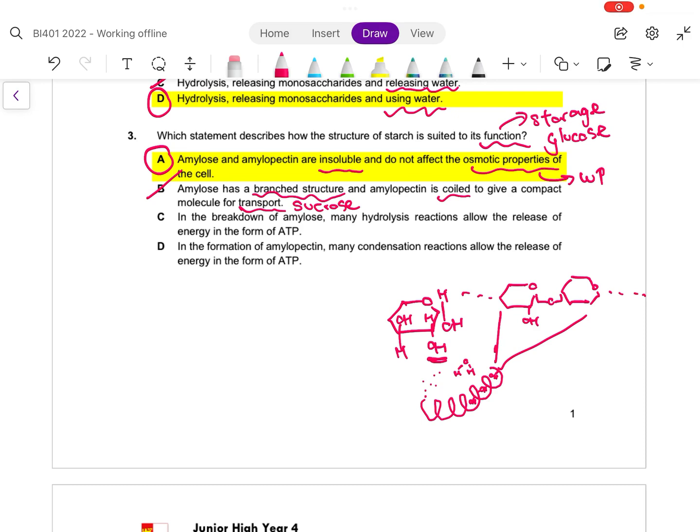What about C? In the breakdown of amylose, many hydrolysis reactions allow release of energy in the form of ATP. Now, when we break down amylose, yes, it's hydrolysis, but we do not release energy in the form of ATP when we break down starch. We release energy more in the process of cellular respiration. So C is out. D also, on a similar note, is very odd to say that many condensation reactions to form amylopectin will release energy. There's no such process, so this is also wrong. The best answer is A.